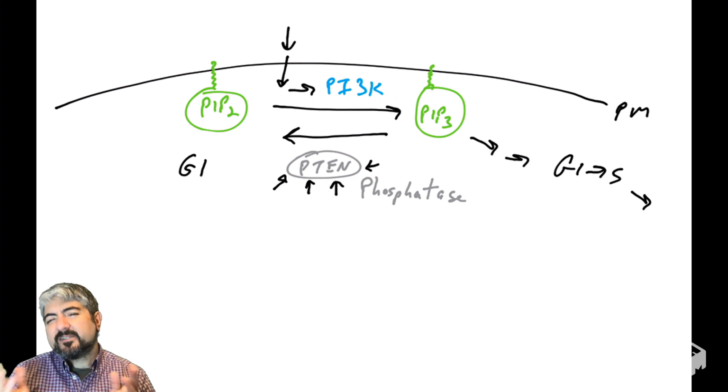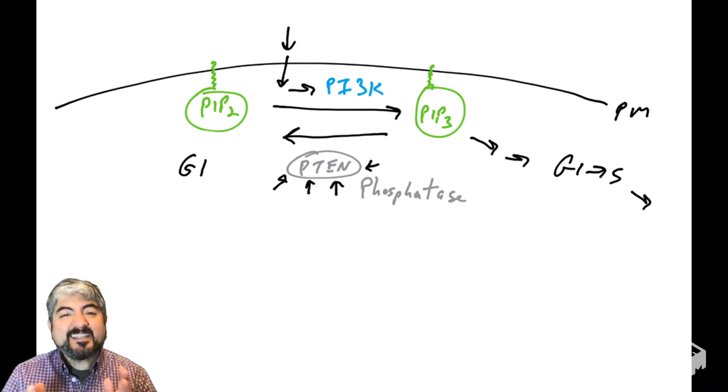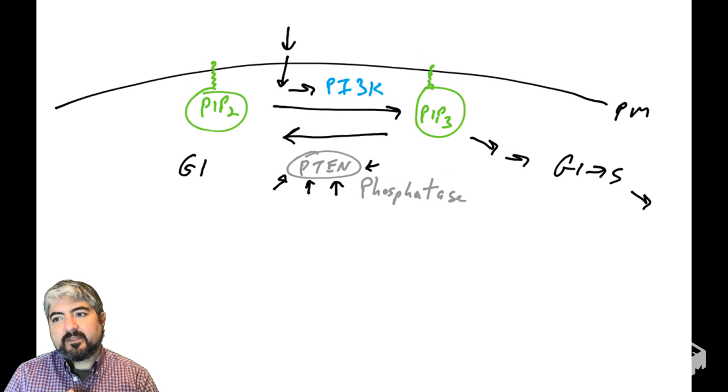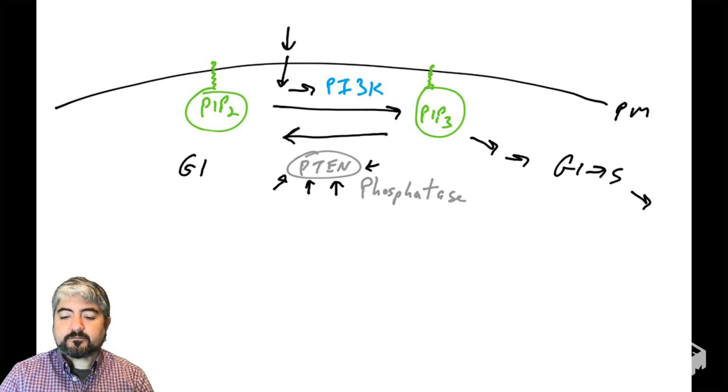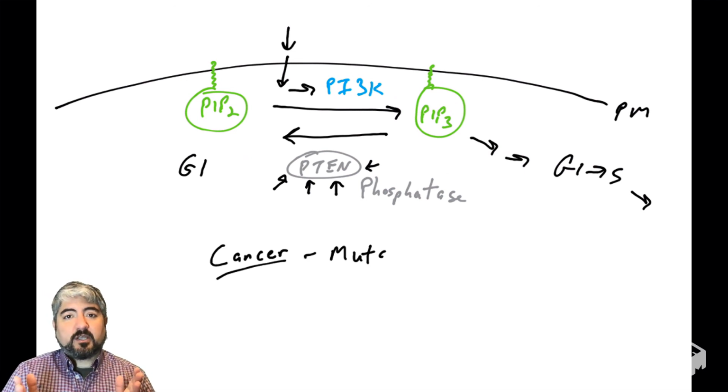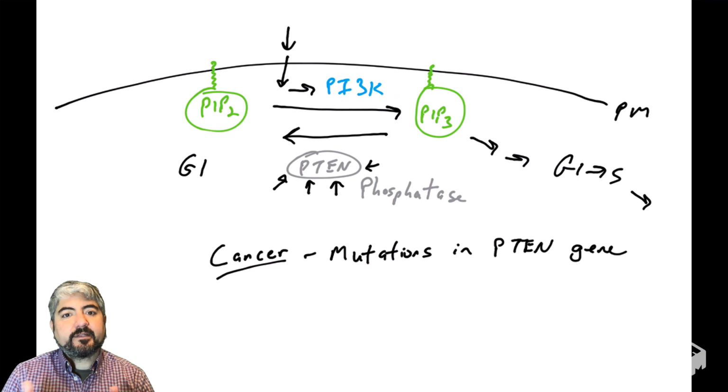And we could go into all the things that regulate PTEN levels in the cell, but we're not going to talk about that in the video because I want to focus on PTEN's role in cancer in this video. So there are plenty of things that regulate the levels of PTEN and the activity of PTEN in cells, but we're not going to go into that in this video. What I do want to talk about is PTEN's role in human cancers, because PTEN, the gene that codes for PTEN, is often mutated in human cancers.